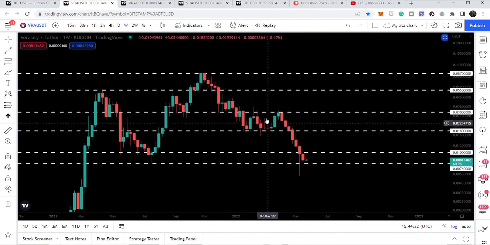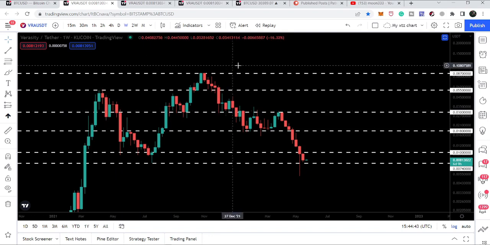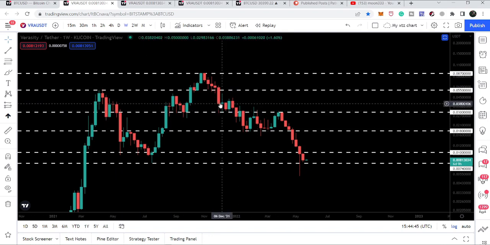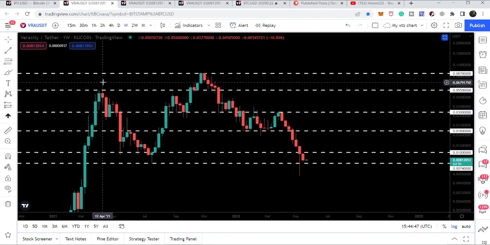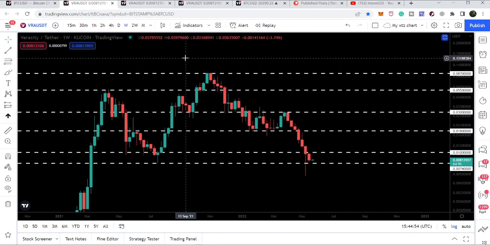Then we will have the next resistance at 3 cents. It has been breaking as a resistance here, and as a support here from August 2021 to December 2021. And before that it was breaking as a support here back in April 2021. And after that we will have the next resistance at 5.5 cents, and it has been breaking as a resistance here, and our final resistance will be here at 8.7 cents.